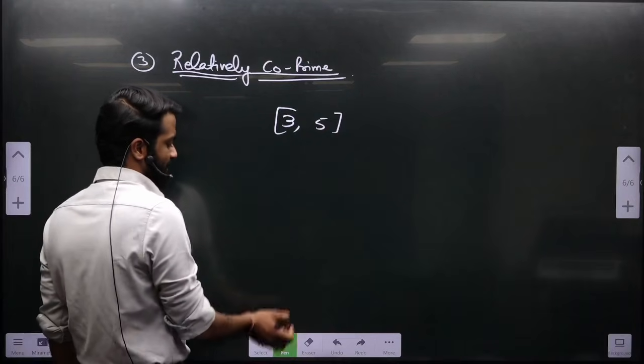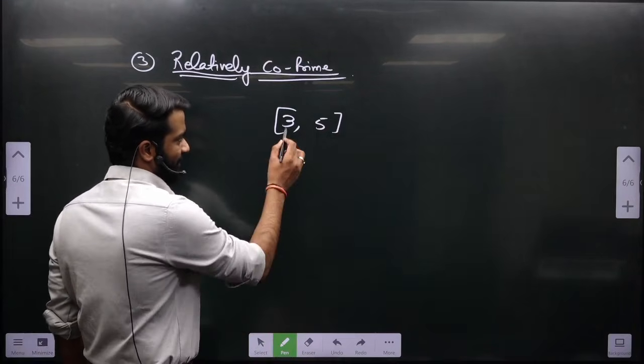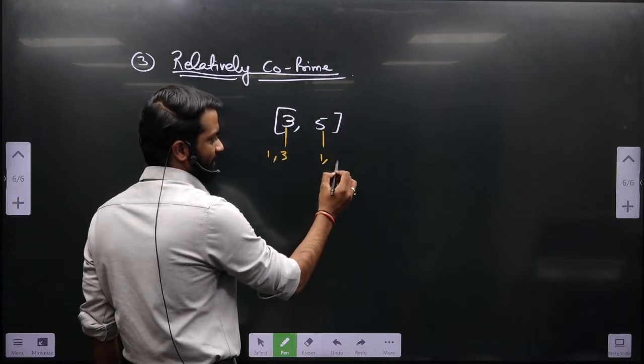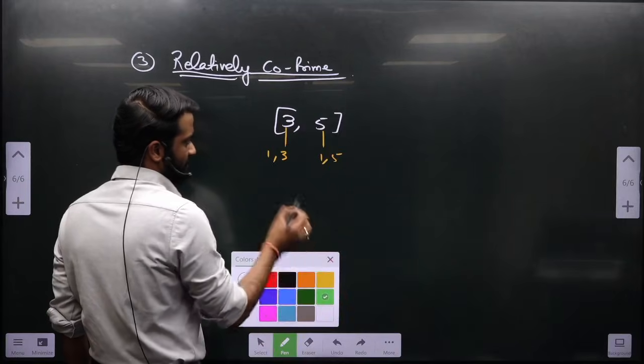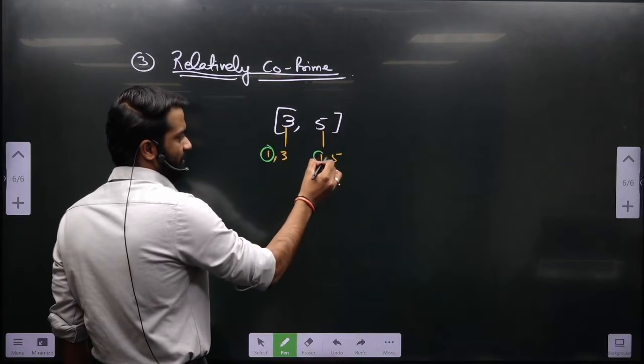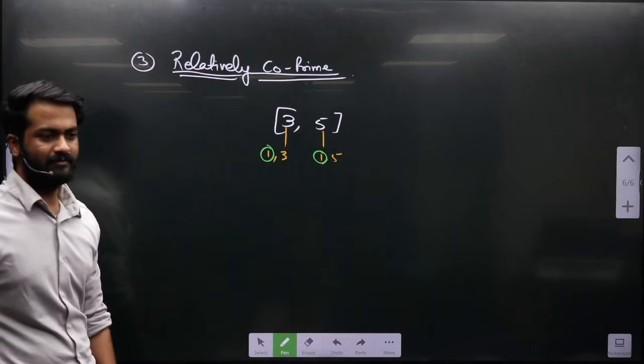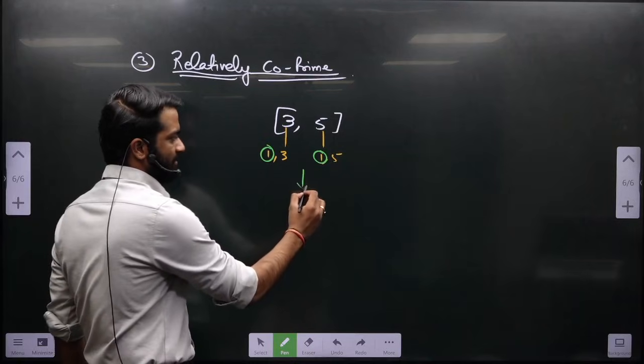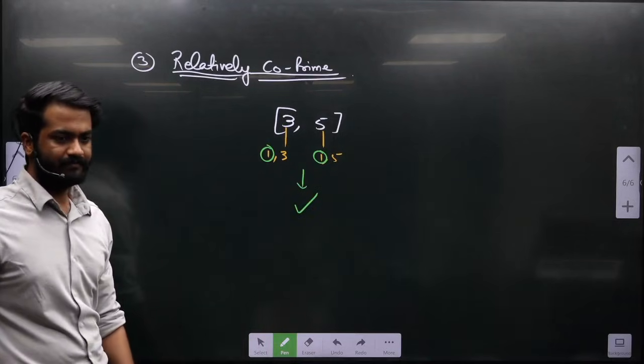What are the factors of 3? 1 and 3. What are the factors of 5? 1 and 5. So only one factor is in common, that is 1. Hence this is relatively co-prime.